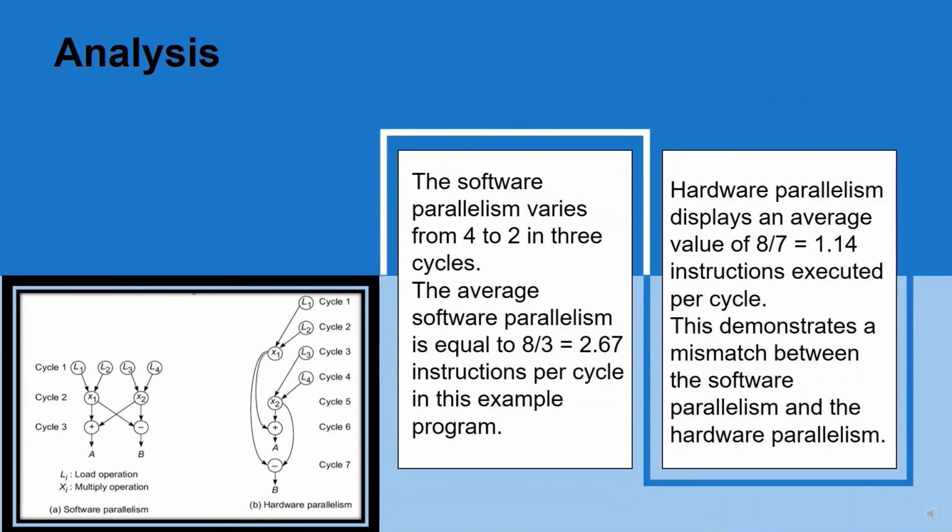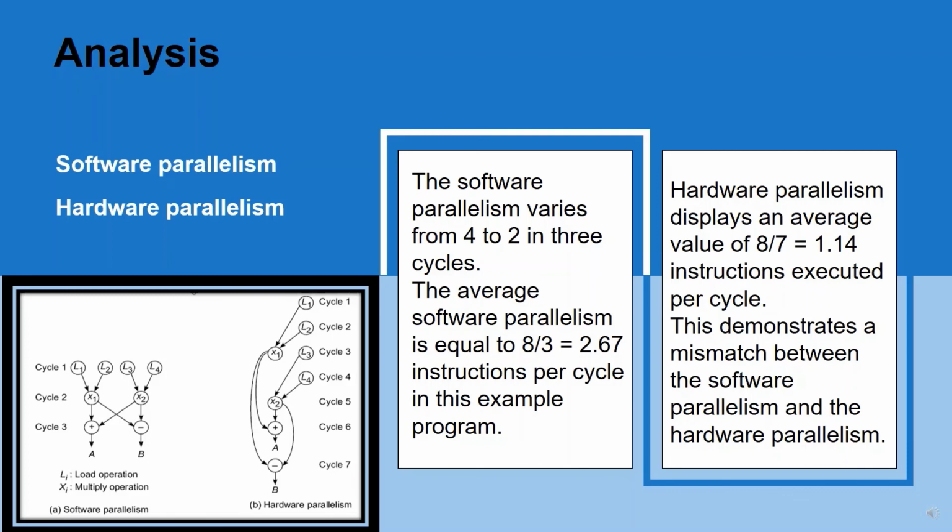We can analyze software parallelism and hardware parallelism. In case of software parallelism, it varies from 4 to 2 in 3 clock cycles. So the average software parallelism is equal to 8 divided by 3, where 8 is the number of instructions and 3 is the number of clock cycles required to complete the task. So it is equal to 2.67 instructions per cycle.